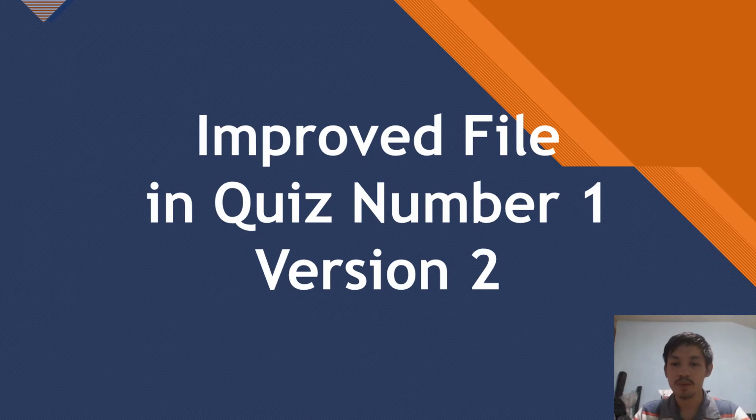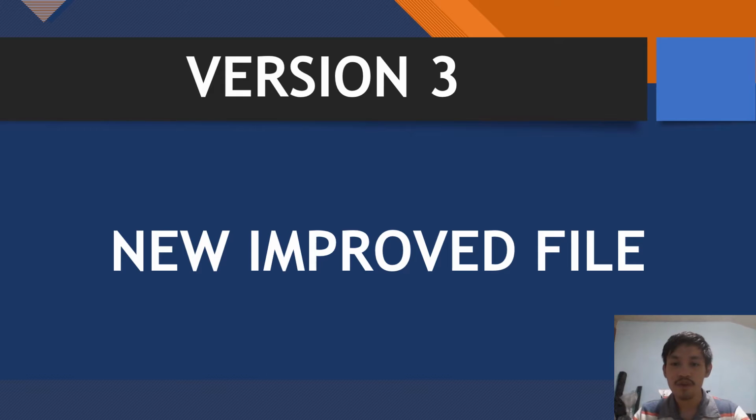So that is what we have submitted before, the improved file in quiz number 1, version 2. So we already have submitted 2 versions of the quiz number 1, version 1 and version 2. And now, finally, version 3, the new improved file.